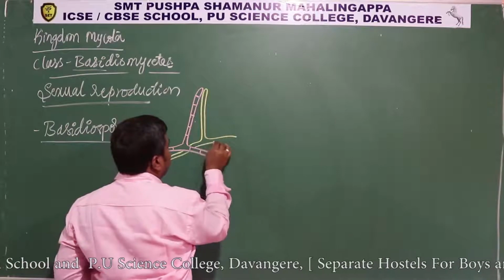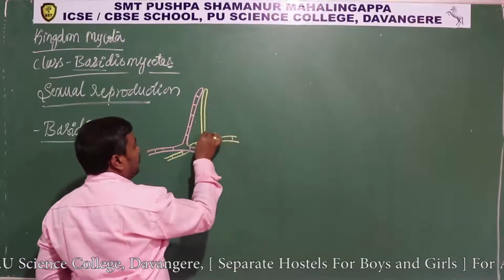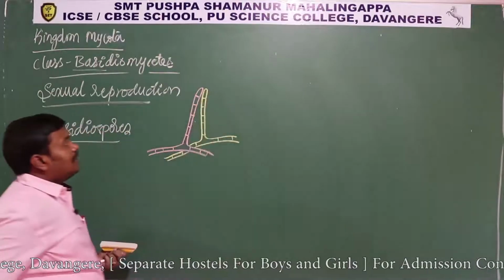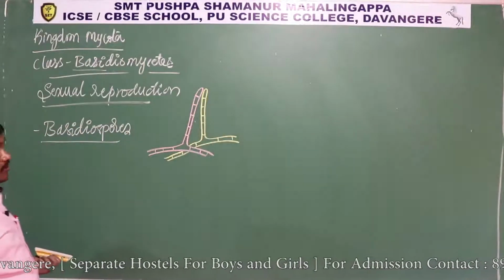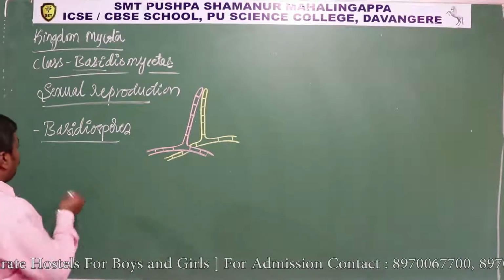Homothallic means the hyphae which are produced from the same spore can act as the compatible hyphae, and sexual structures like antheridia and archegonia are absent here. That is one of the important points.